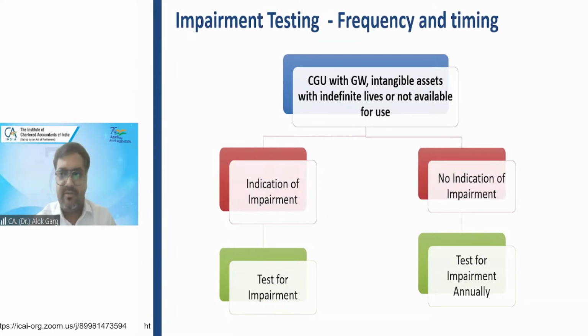At the same time, the question will say that although the company has already done the impairment test in the second quarter, right? And the company feels that there is no requirement of checking the impairment in Q3 and Q4, while the company has huge losses in Q3 and Q4. So this is kind of an indication the standard is giving you. In that case, my dear friends, it doesn't matter that you have already checked the impairment in Q2. You have to again do the impairment testing in Q3 and Q4, considering the indicators are now there, right?